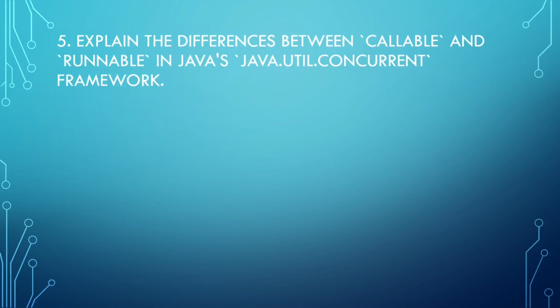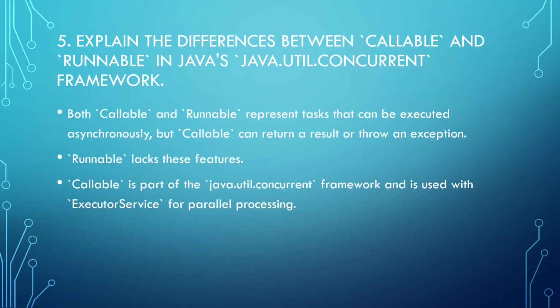Explain the difference between Callable and Runnable in Java's java.util.concurrent framework. Both Callable and Runnable represent tasks that can be executed asynchronously, but Callable can return a result or throw an exception. Runnable lacks these features. Callable is part of the java.util.concurrent framework and is used with ExecutorService for parallel processing.